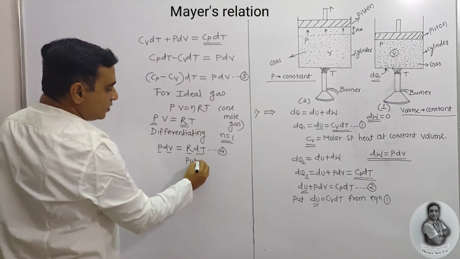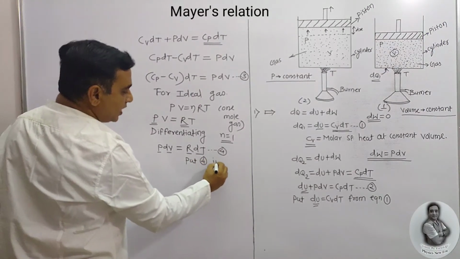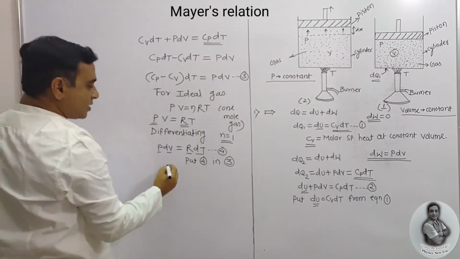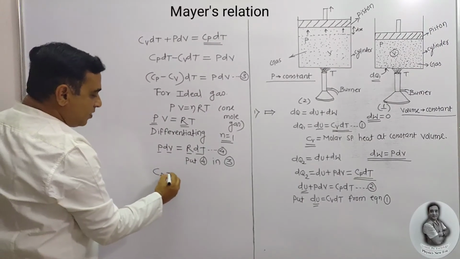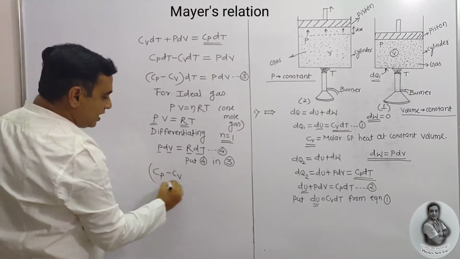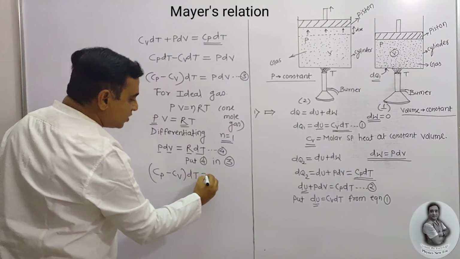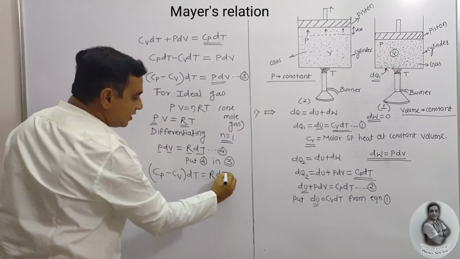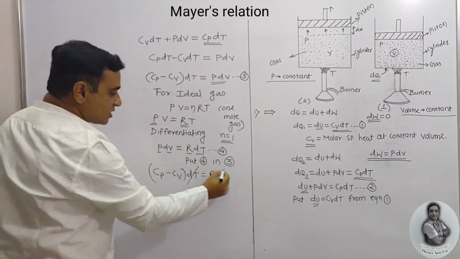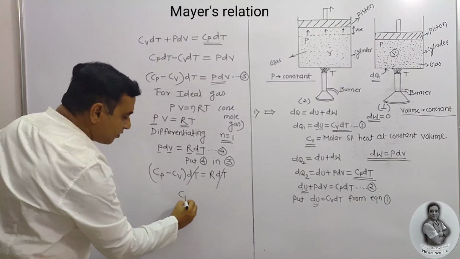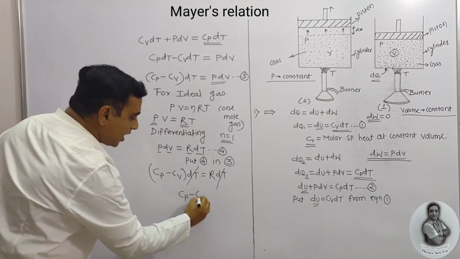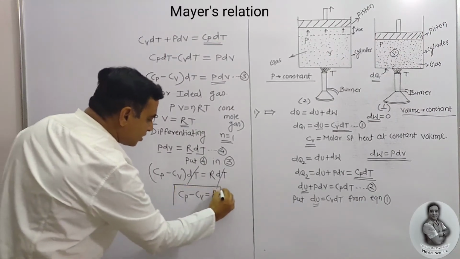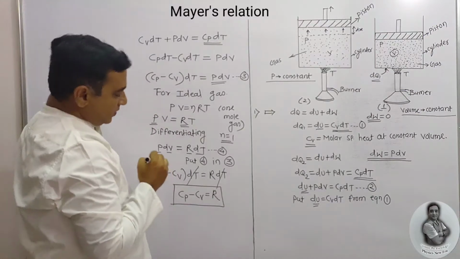Put the equation 4 value in 3. That means PdV I am going to substitute, that is (Cp minus Cv) into dT is equal to R dT. So this T cancels with this T, and we have the final equation, that is Cp minus Cv is equal to R. This is the equation that is known as Mayer's relation.